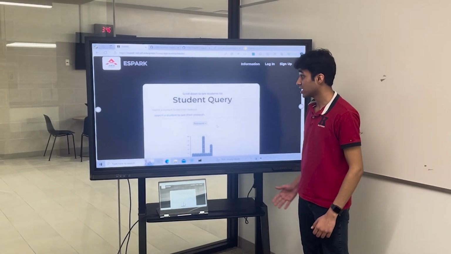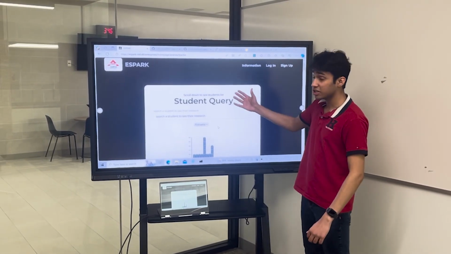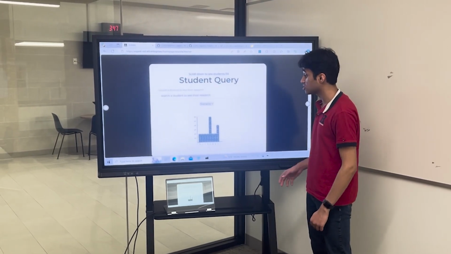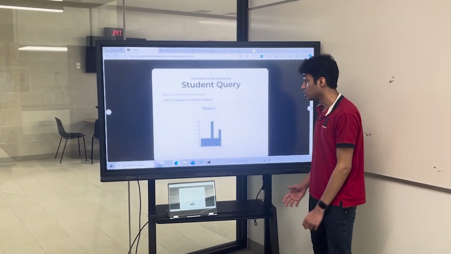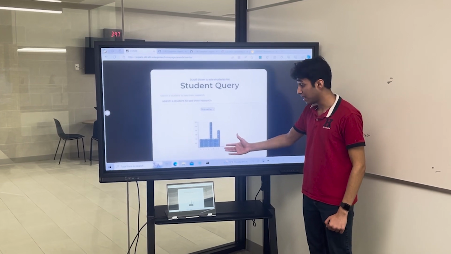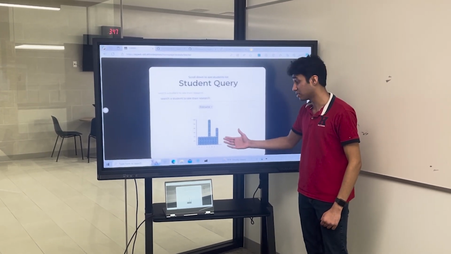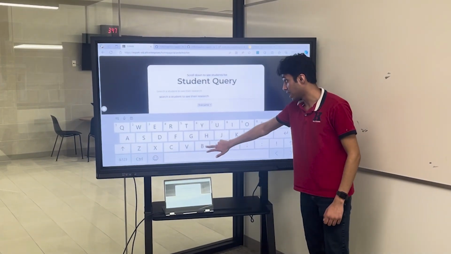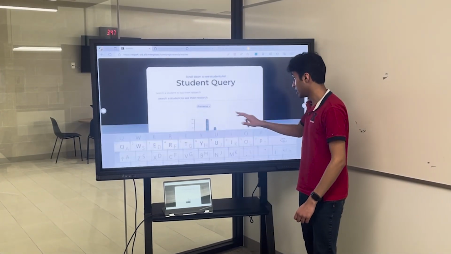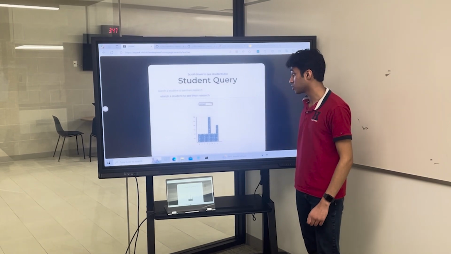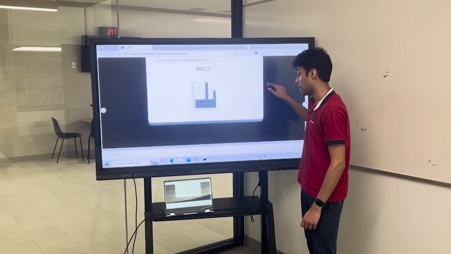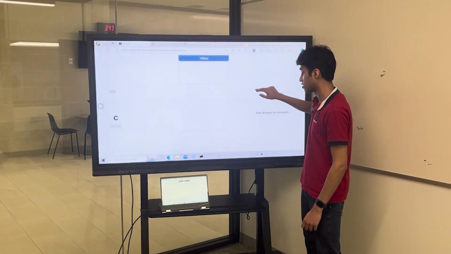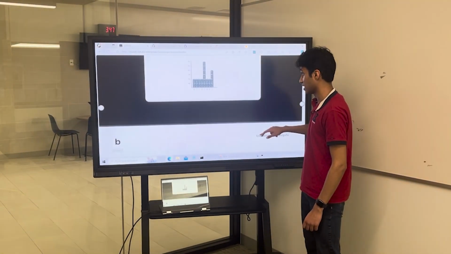Espark also provides additional features such as for teachers who log into the web application, they can actually see which all students are enrolled in the specific school. So this is actually the breakdown by the last name of every student who has signed into the application. There's a bar graph. You can search the students by their names or by their email to make sure that everyone is accounted for, and preferences as well. You can also scroll down, see all the students that are enrolled so far, and it goes on like that.